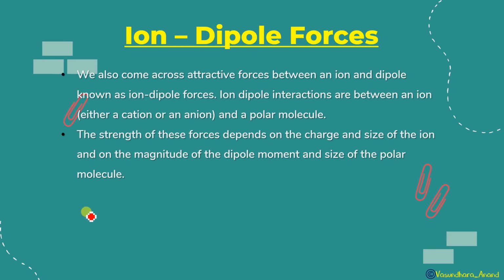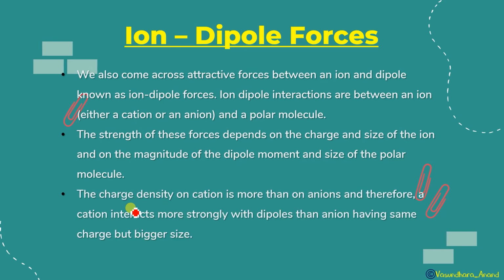Size of the polar molecule. जितना bigger size होगा, more polarizability will be there, and hence more force of attraction will be there. The charge density on a cation is more than on an anion. Charge density की बात करें तो मतलब number of electrons per unit volume. So obviously in the cation it is more, and therefore a cation interacts more strongly with a dipole than an ion having the same charge but bigger size. This is the point to be learned. Yes.